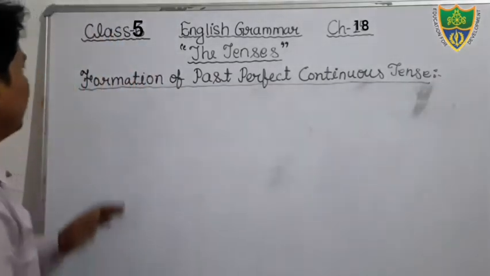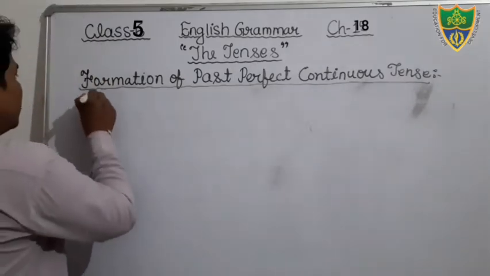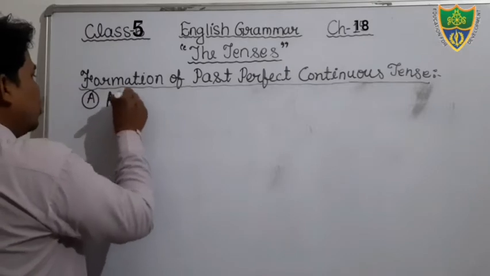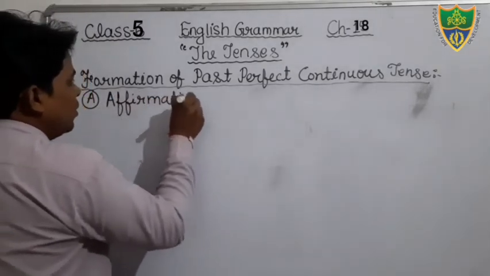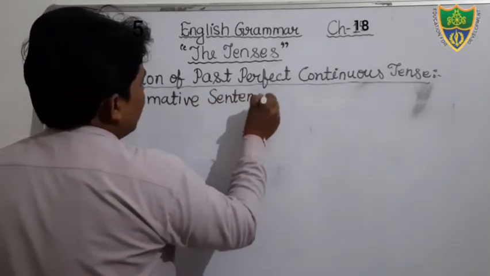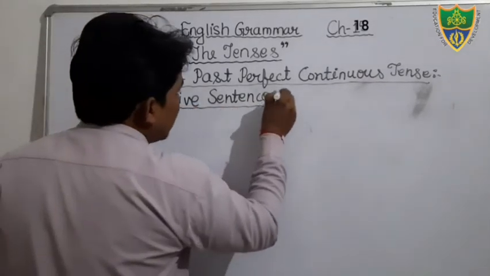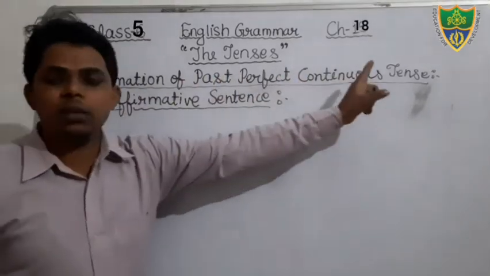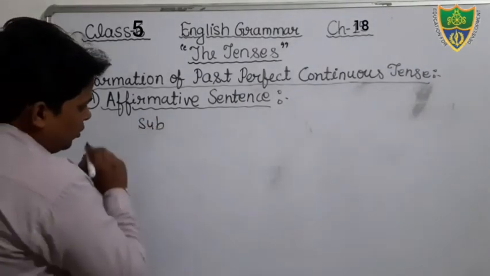So first of all, we will discuss the affirmative kind of sentence. So students, put the heading: formation of affirmative sentence. Put the heading affirmative sentence. Now we will discuss how we can construct an affirmative sentence of past perfect continuous tense. Okay, so students, write down and you also see.